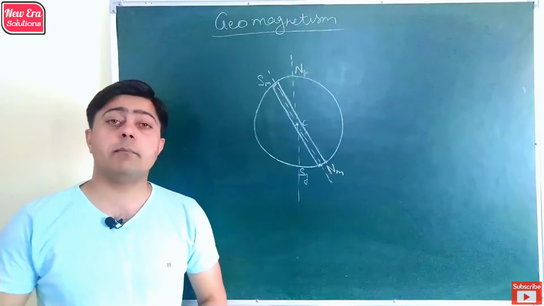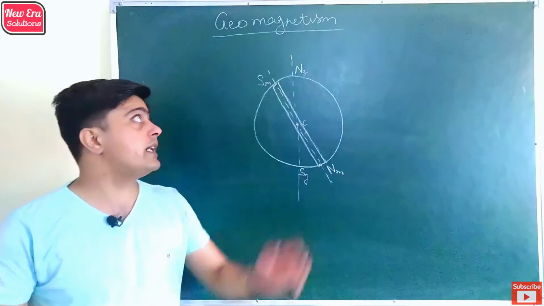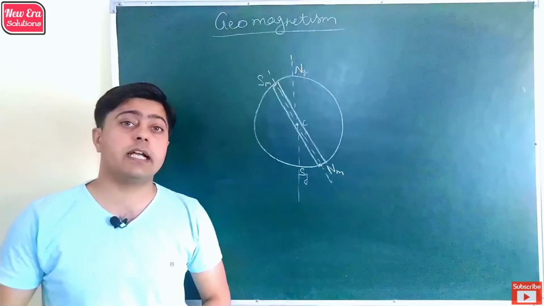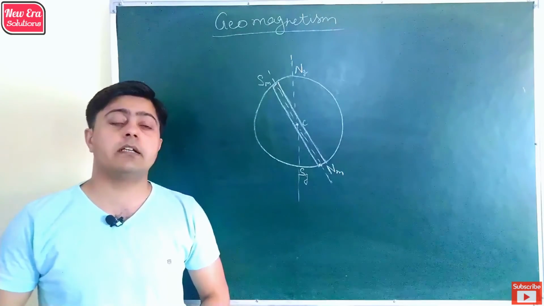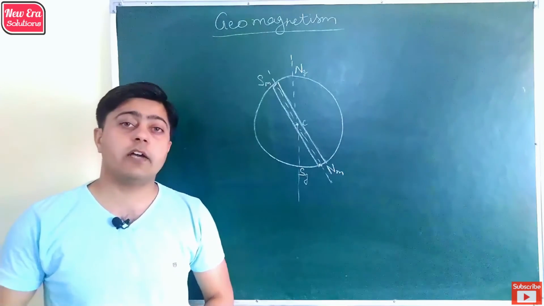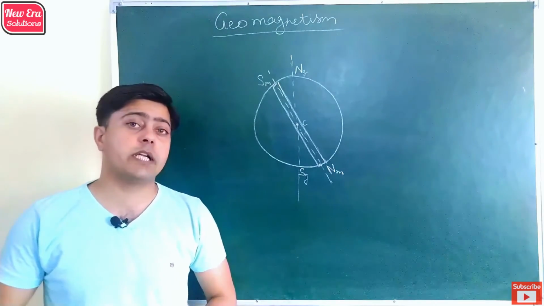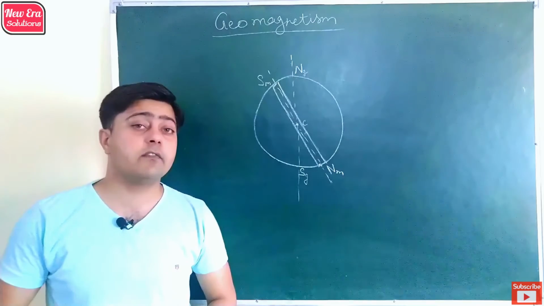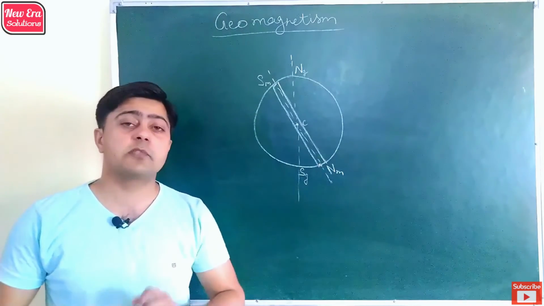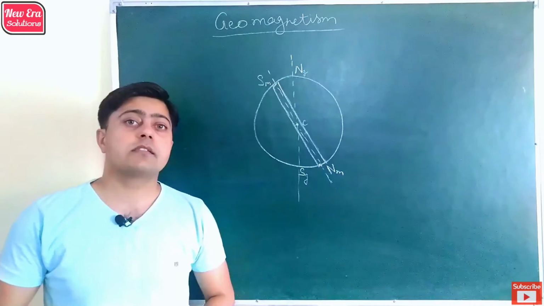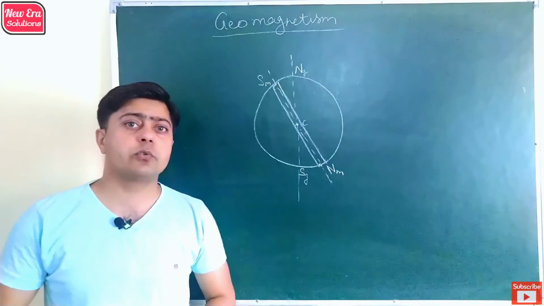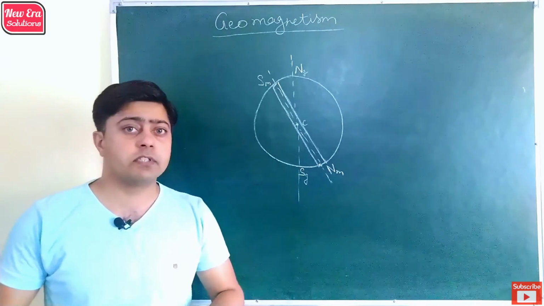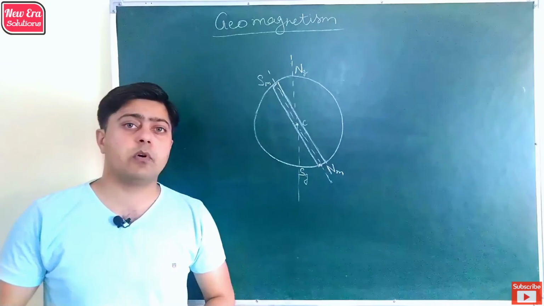Now let's discuss the magnetism related to Earth, which is known as geomagnetism. There are various theories which show that Earth also behaves as a magnet. Some theories state that Earth has molten iron which is responsible for its magnetic behavior. Some theories state that Earth has an atmosphere in which iron rotates around the Earth and is responsible for the production of current. Some theories state that in Earth, due to the motion of ions or charge, there is a production of current which is responsible for the magnetism of Earth.